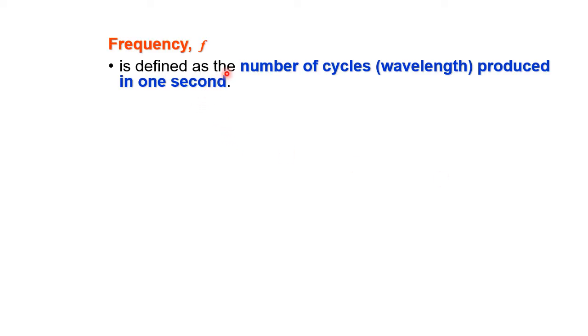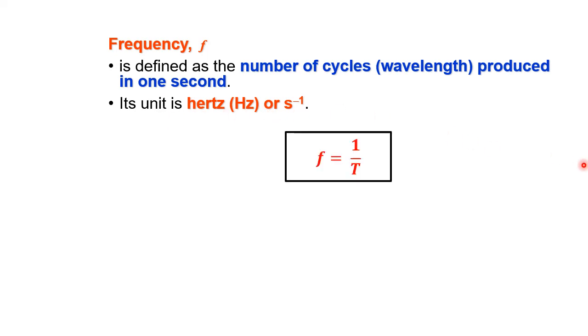Frequency is defined as the number of cycles or wavelengths produced in 1 second. It is how many oscillations can be made in 1 second. The unit for frequency is hertz or per second, and the formula is f equals 1 over T, where T is the period.